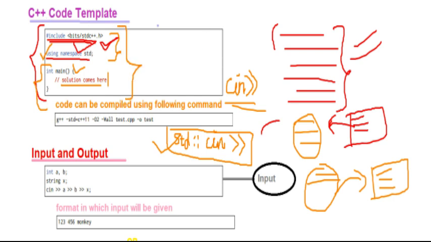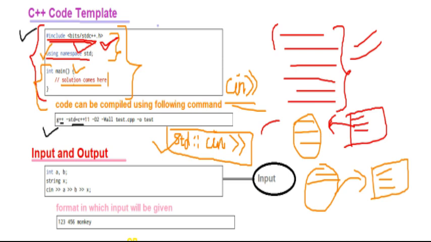Now when you have written all this code, how do you compile it? In a few compilers you need to pass this command to compile your code: g++ -std=c++11 -Wall test.cpp -o test. This is the command you have to give to the compiler. So this is the code template, and from here you should start writing the code.